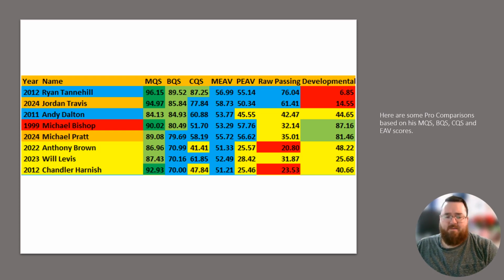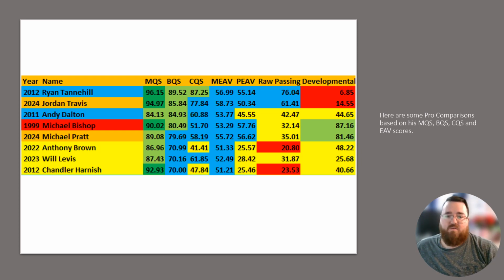So essentially, Michael Pratt has the production profile of Andy Dalton, of a Ryan Tannehill, in many ways. Differences being that Tannehill and Dalton were slightly better in terms of their career quarterback production, in terms of touchdown, reception ratio, completion percentage. But this is still a pretty good area for Michael Pratt to be.